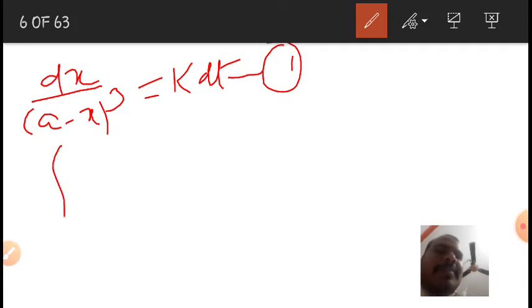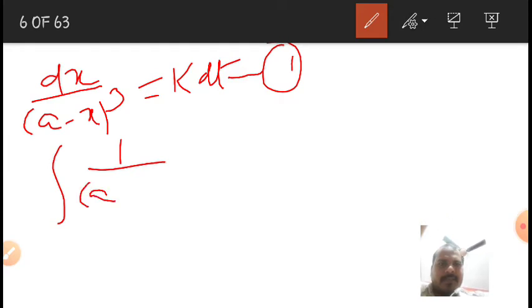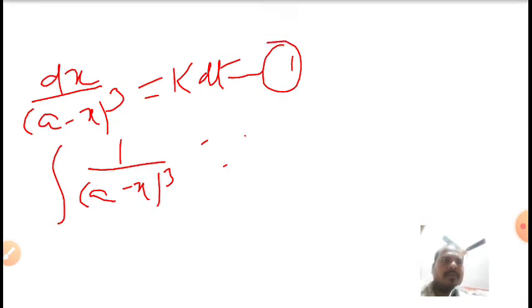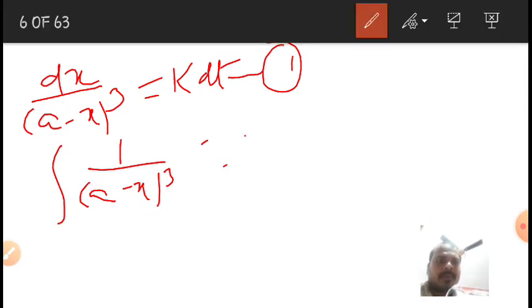We integrate the equation to get the integrated rate law, the integrated form of the equation for the rate constant of third order. I am integrating both sides of the equation: the integration of dx by (a minus x) whole cube is equal to the integration of k dt. K is a constant, so I am writing it outside of the integration.